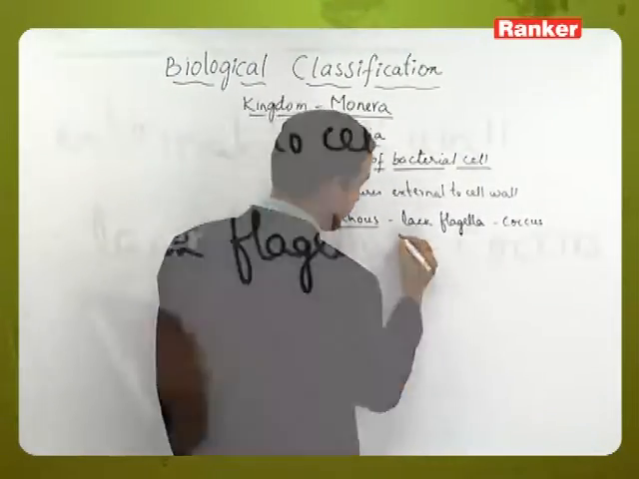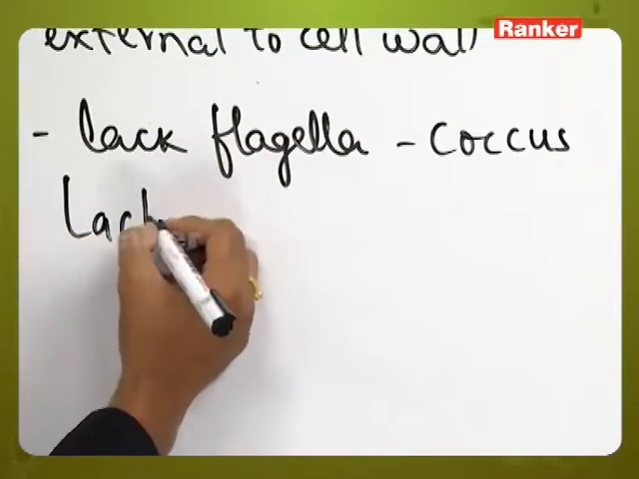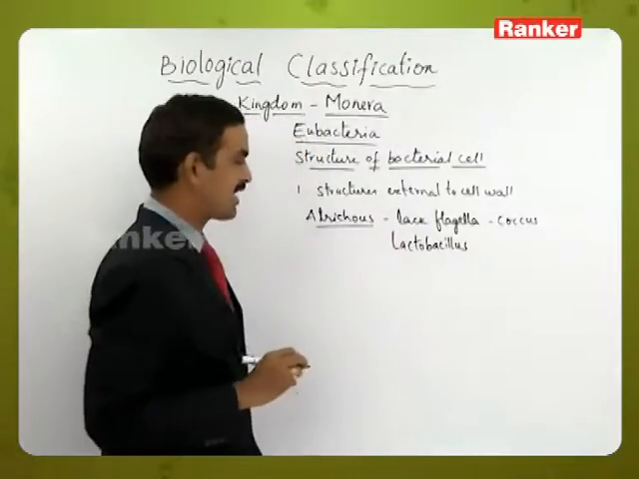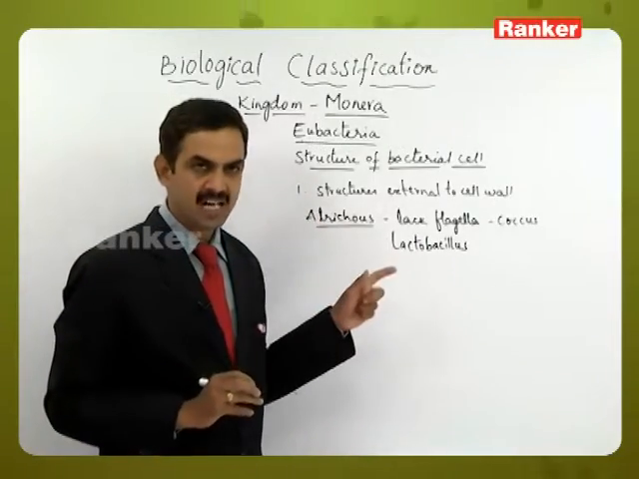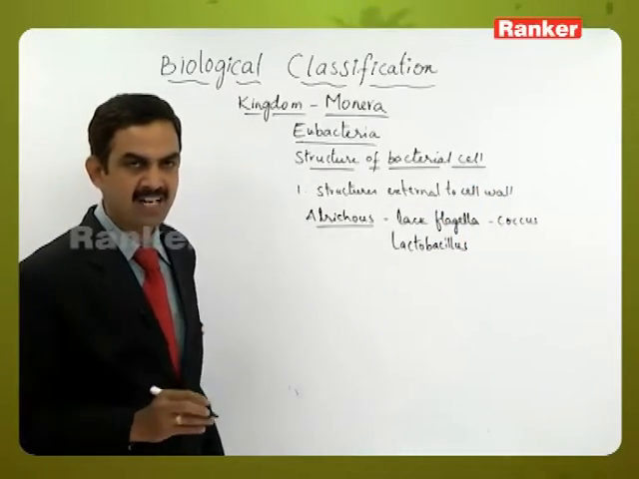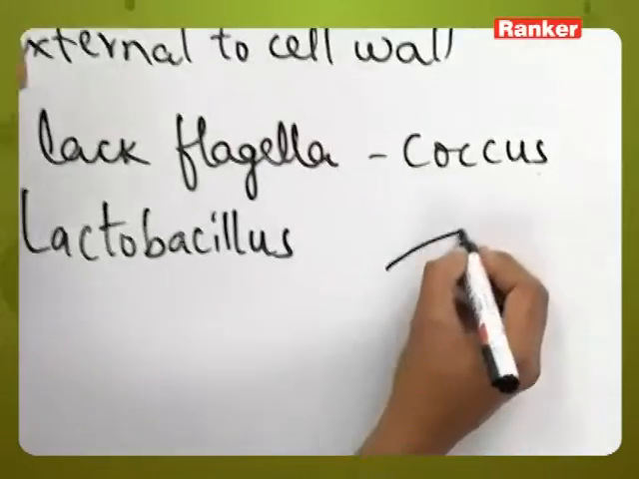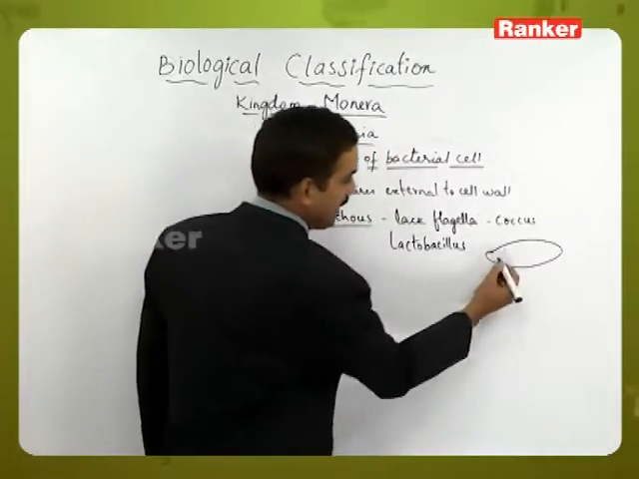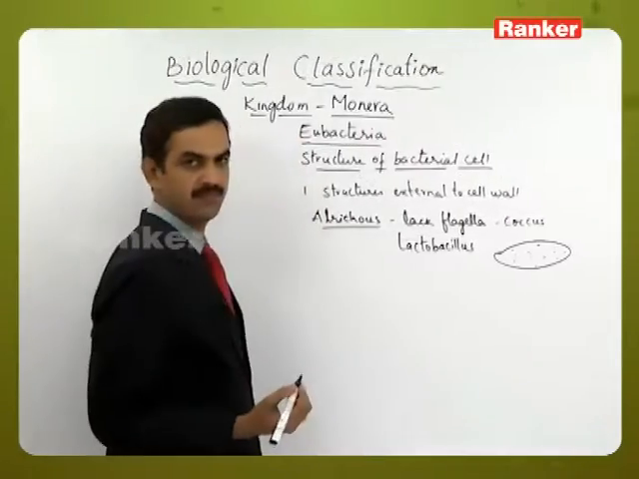Lactobacillus is another example where flagella are completely absent. Of course, lactobacillus belongs to the bacillus type, and the coccus or all spherical bacteria lack flagella. And if you see the diagram of these atrichous ones, it appears like this. So it is a bacterial structure without any flagella on its surface.